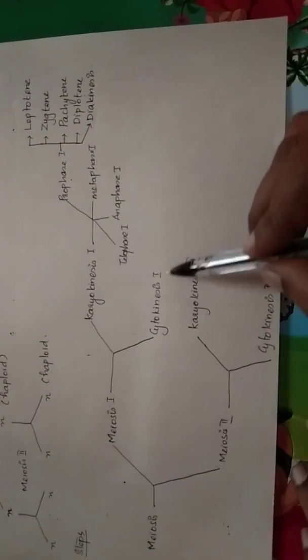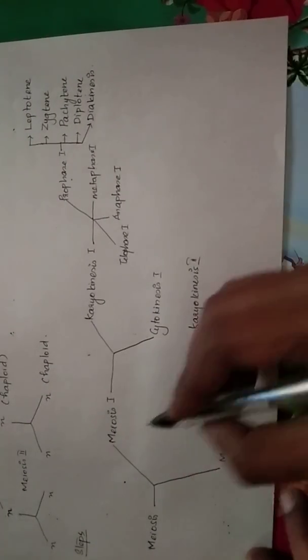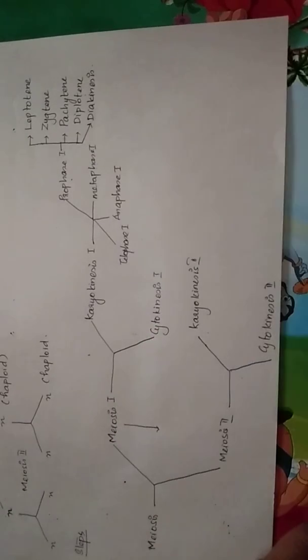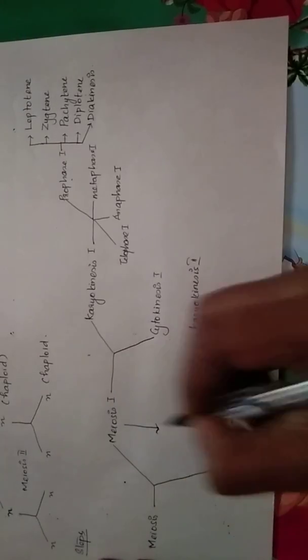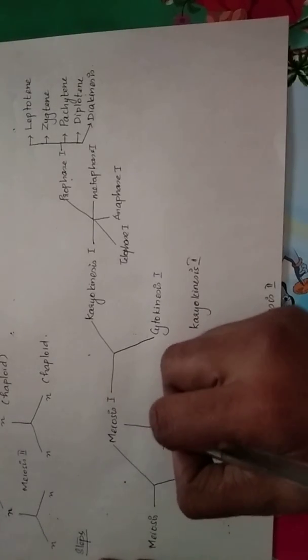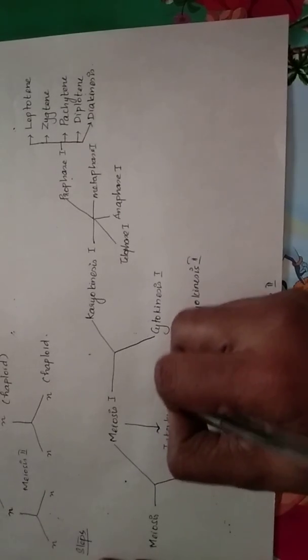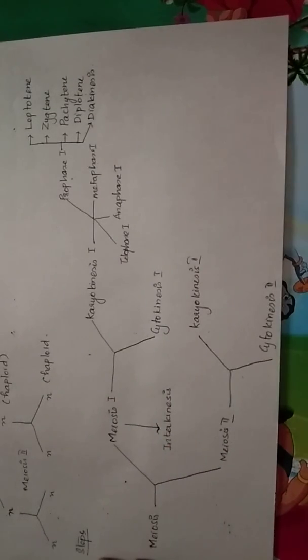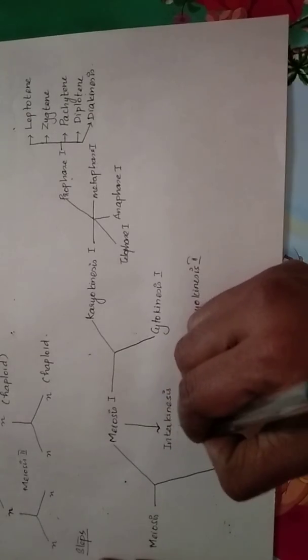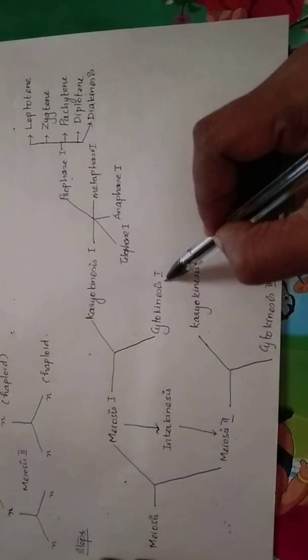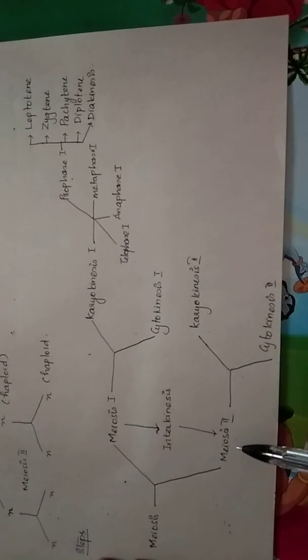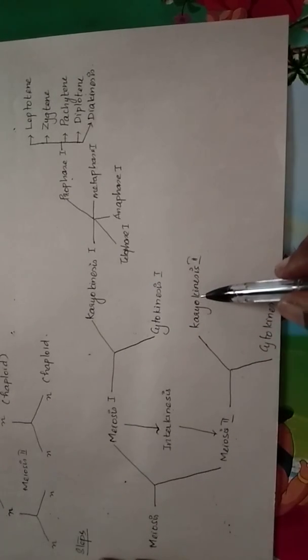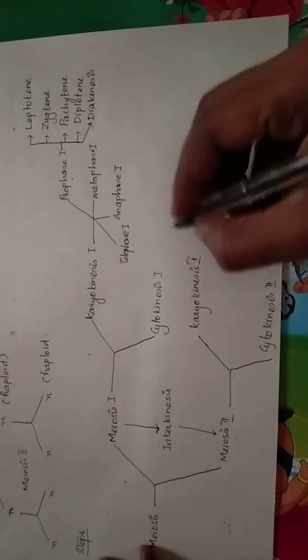cytokinesis 1. And after completion of meiosis 1, the cell undergoes a short preparatory phase for meiosis 2 called as interkinesis. This is purely a preparatory phase without DNA replication. So there is no DNA replication before meiosis 2. This is just preparation for meiosis 2. And after interkinesis, both the cells that are formed from cytokinesis 1 enter into meiosis 2. In meiosis 2, the cell undergoes karyokinesis 2 and cytokinesis 2.